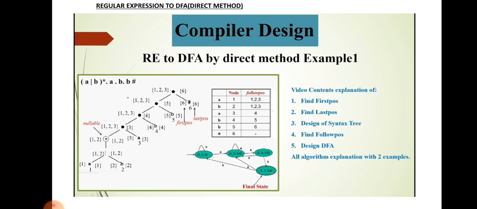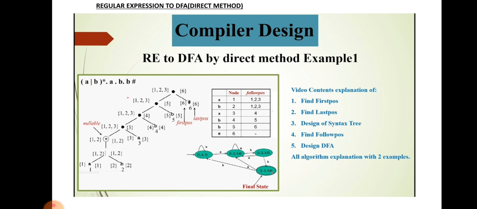So the first step of the direct method is to write the augmented regular expression, which means we write the hash symbol at the end of the given input. Second step, we draw the abstract syntax tree. Next step is to find the first position, then the last position. After that we have to find the follow position value and draw the follow position table. From that we can easily draw the DFA for the given regular expression.